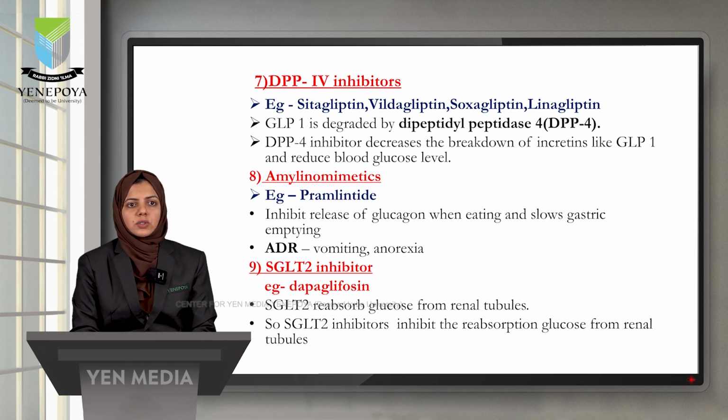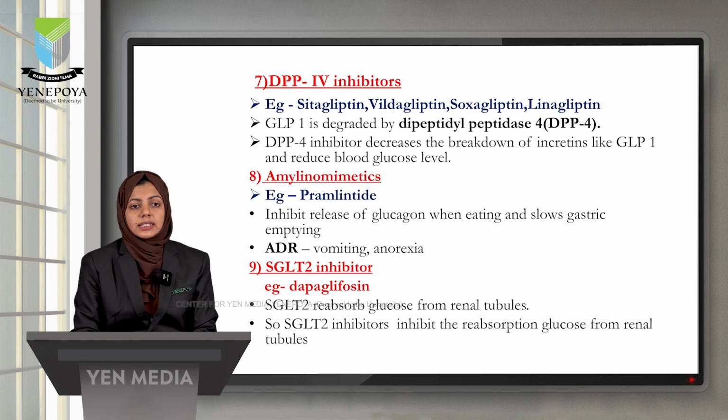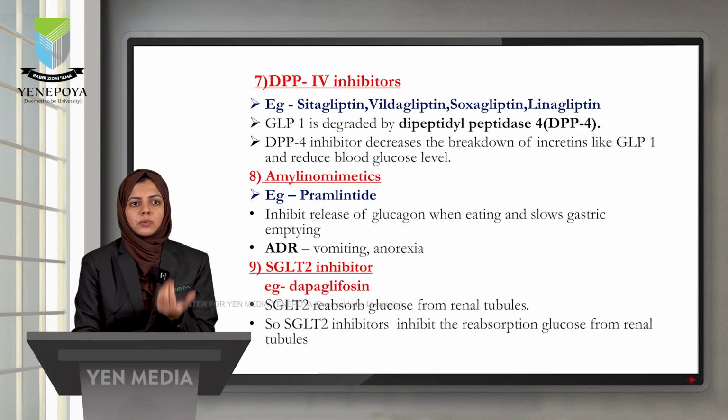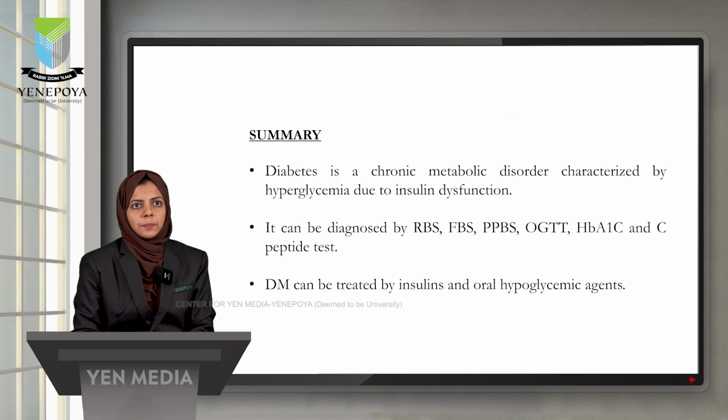Next is the last class of drug, that is SGLT2 inhibitors. Example is dapagliflozin. SGLT2 reabsorbs glucose from renal tubules. From the kidney, the glucose is reabsorbed by the SGLT2. So while promoting the reabsorption, what will happen? The glucose level in our body will be increased. But these SGLT2 inhibitors will inhibit the SGLT2, so the reabsorption of glucose from the renal tubules will not occur and the blood glucose level will be decreased.